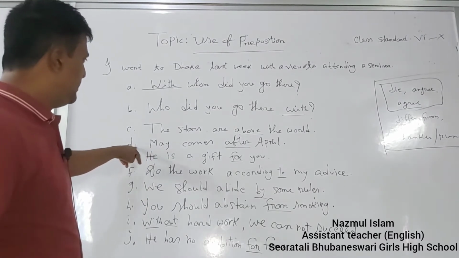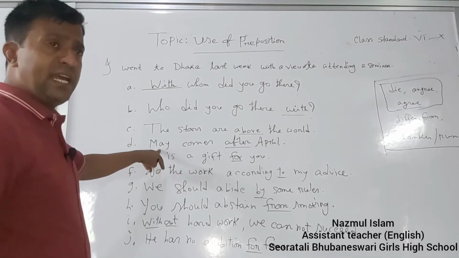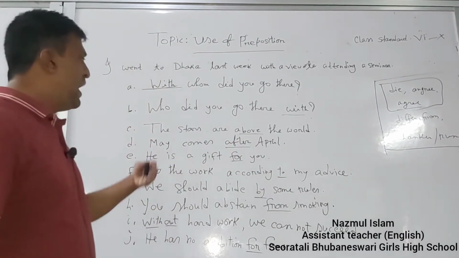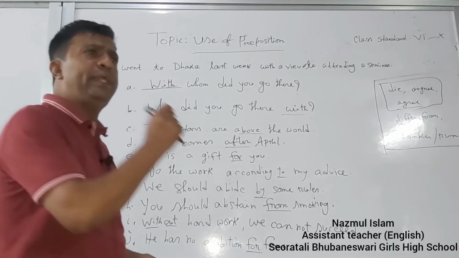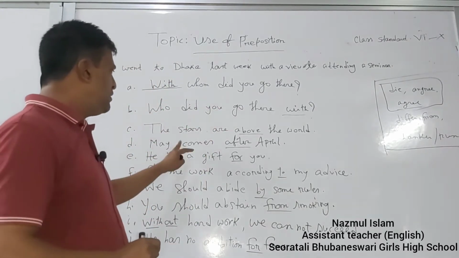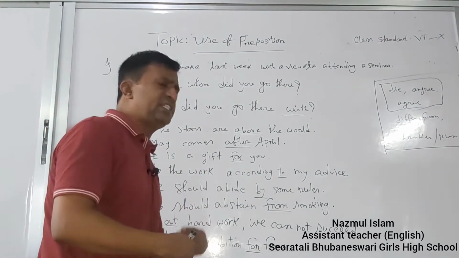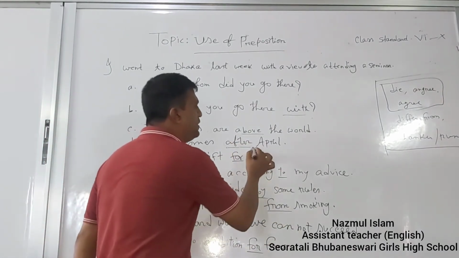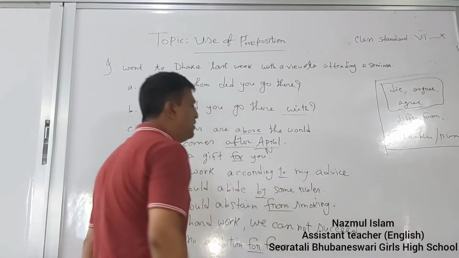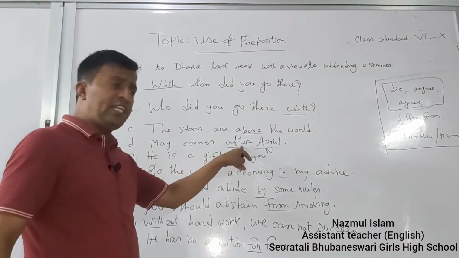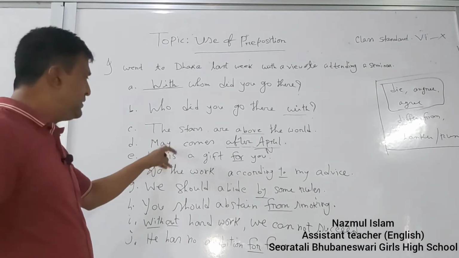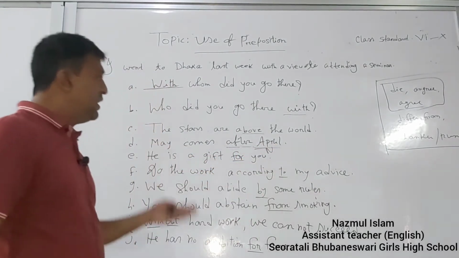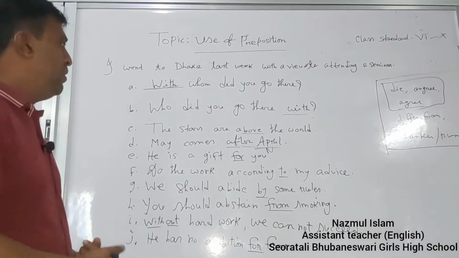Question number B: "May is the name of a month. May comes after April." Here "after" denotes a simple preposition, because the month of May comes just after April. So this "after" has been used before the name of a month. April is a noun and it makes a relation with May. That is, May must come after the month of April. That is why "after" here has been used as a simple preposition.